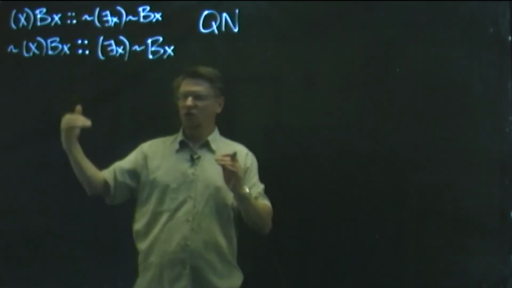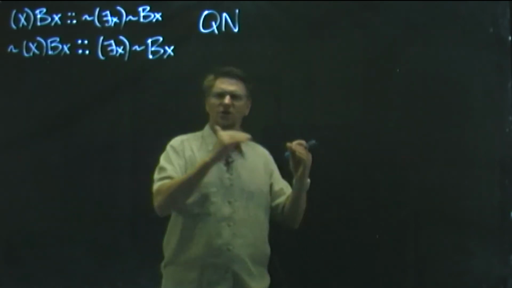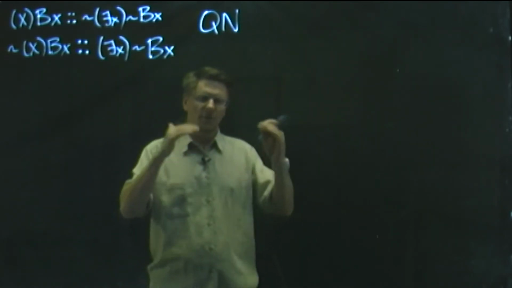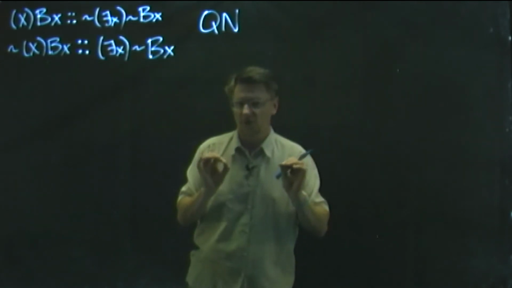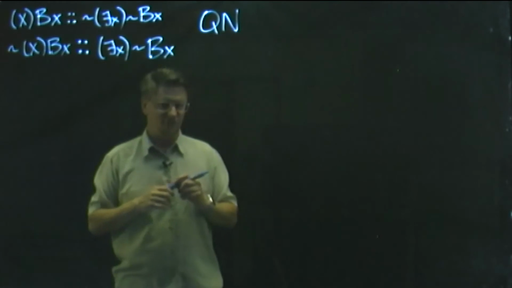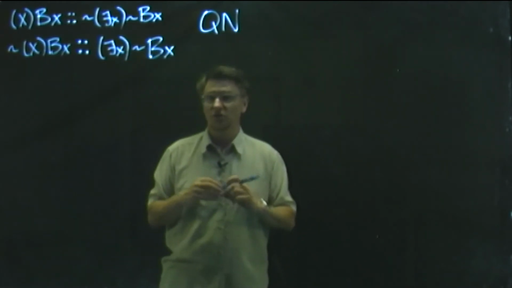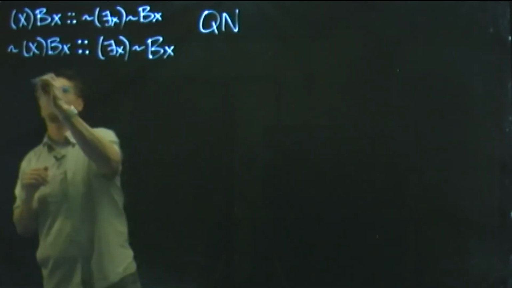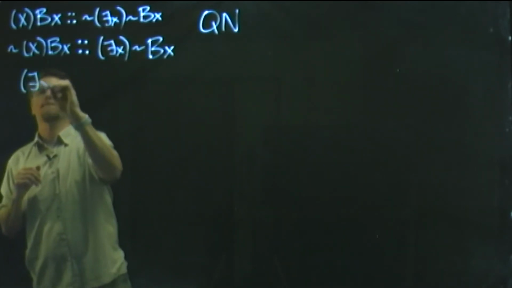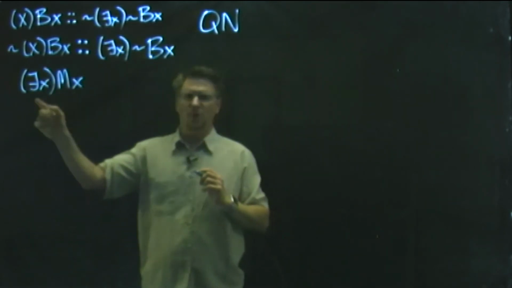But to finish off the list, the other two versions of the quantifier negation rules, let's bring things down to earth a little bit more. Maybe not all the way down to earth, but how about down to Mars? Okay. So let's talk about Martians for a second. I don't know where you stand on the whole notion of whether or not there are Martians, but one possibility is that you think that Martians exist, right?